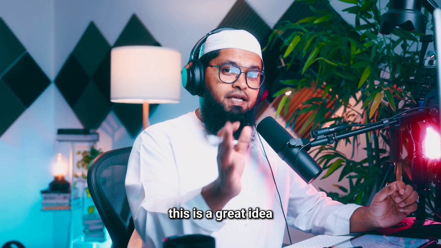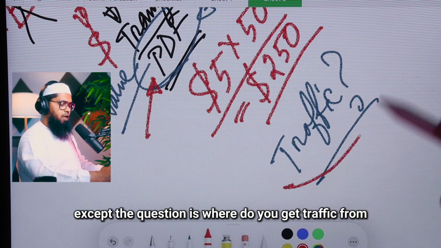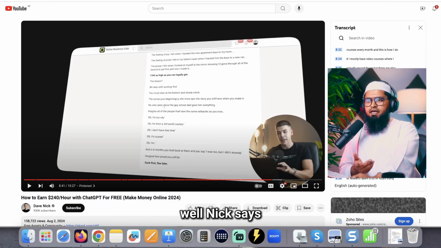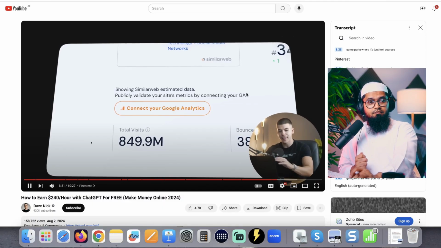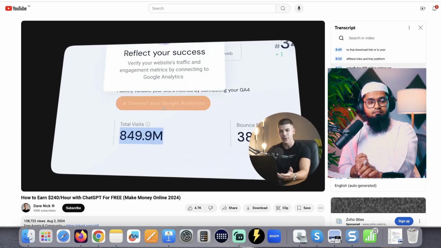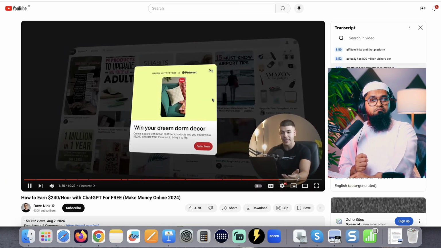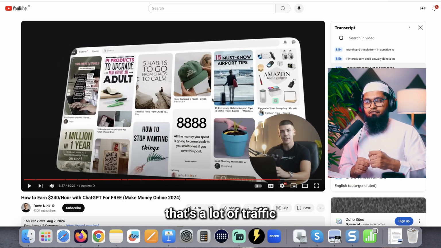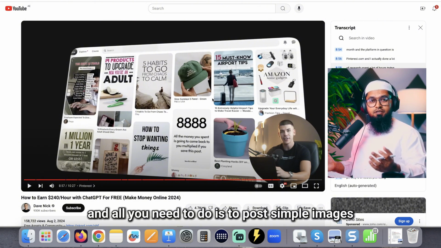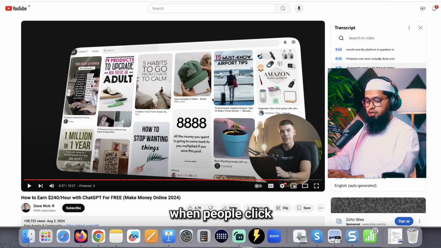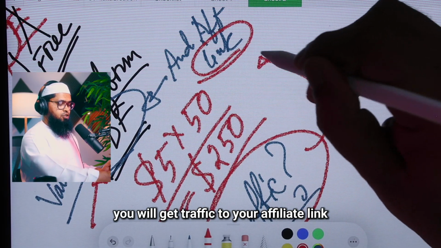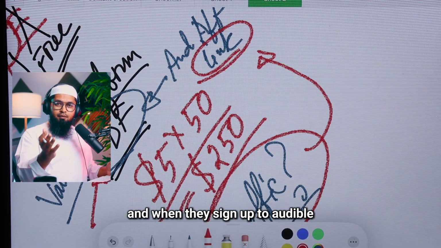Now this is a great idea, except the question is, where do you get traffic from? Well, Nick says you can get a lot of traffic from places like Pinterest, and that platform actually has 800 million visitors per month. That's a lot of traffic. All you need to do is post simple images and link your PDF giveaway link with those images. When people click, you will get traffic to your affiliate link. And when they sign up to Audible, you make money.